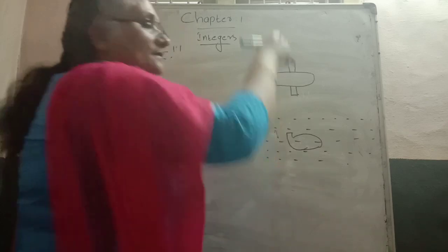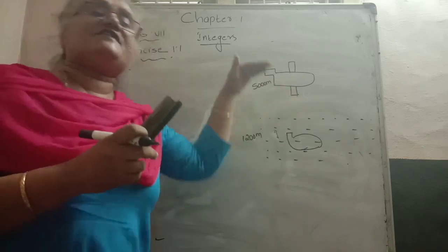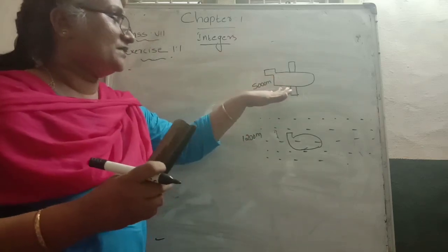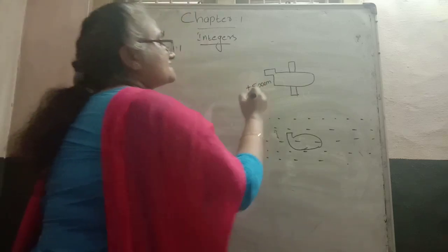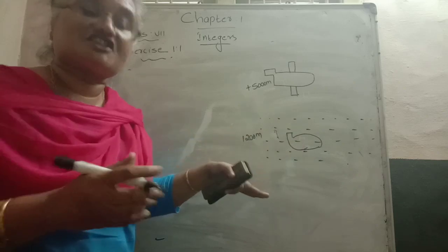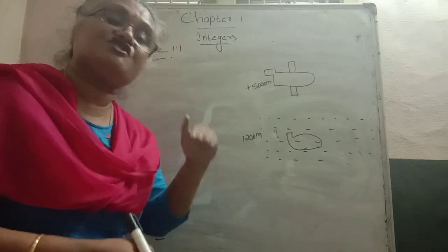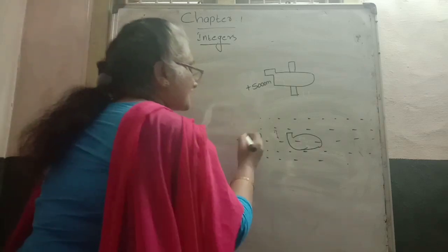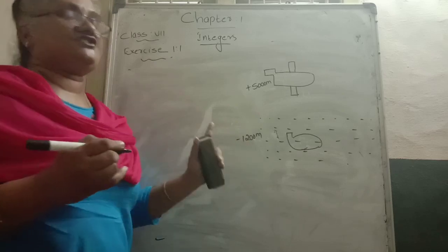The submarine is 1200 meters below the sea level. Here, the plane is flying above the sea level, that's why we represent it as positive 5000. The submarine is floating below the sea level, and below is represented as negative. That's why we represent it as minus 1200 meters.